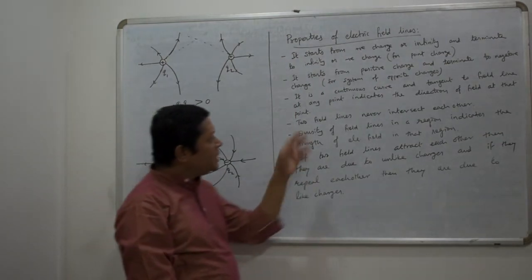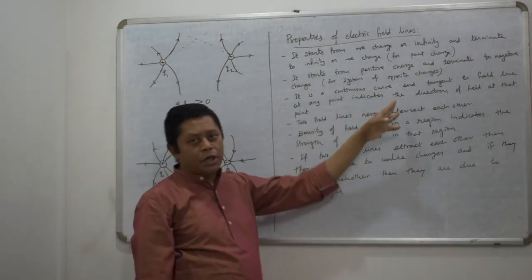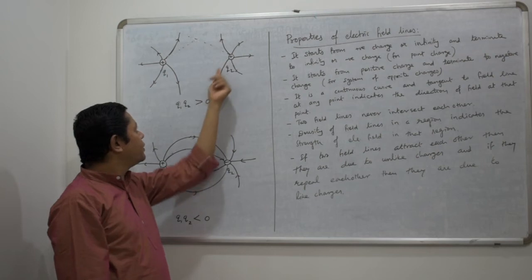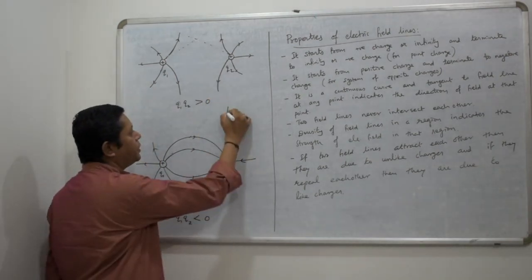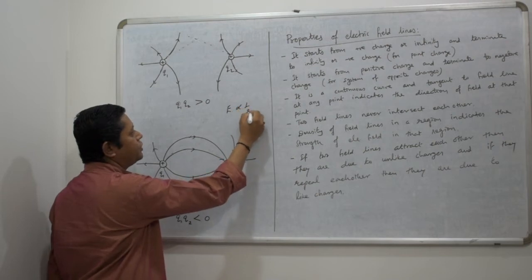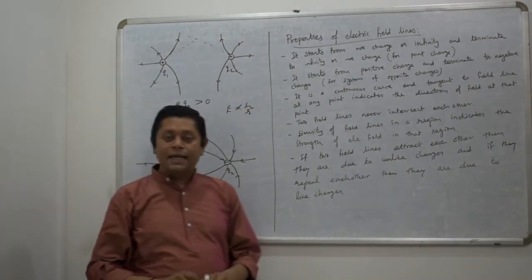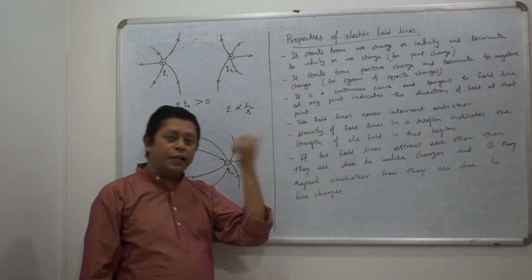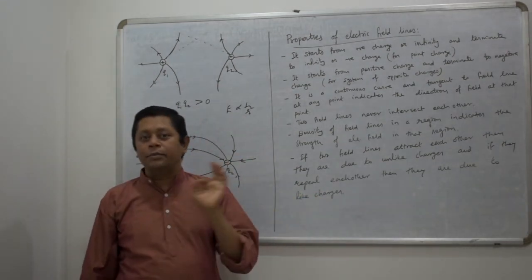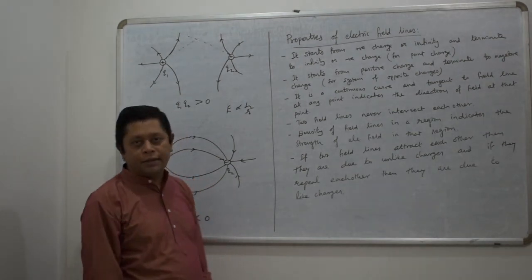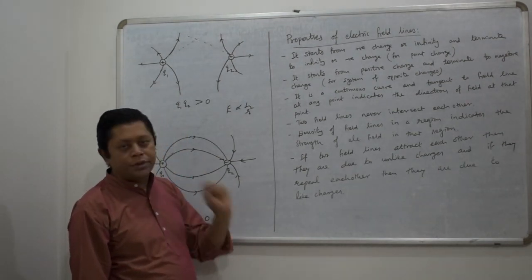Similarly, another thing: it is a continuous curve. You can see the field line when we draw it. It is continuous. The reason is that the electric field due to a point charge is inversely proportional to R square. It means that when R tends to infinity, it tends to 0. So in between, anywhere, you will not see a break in the electric field lines, and that's why we say it is a continuous curve.